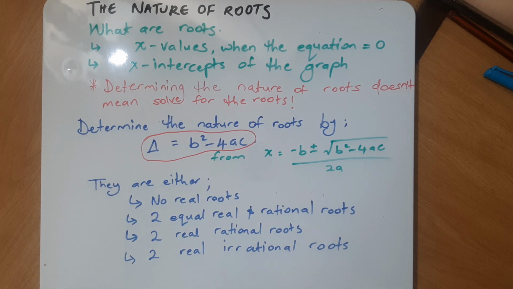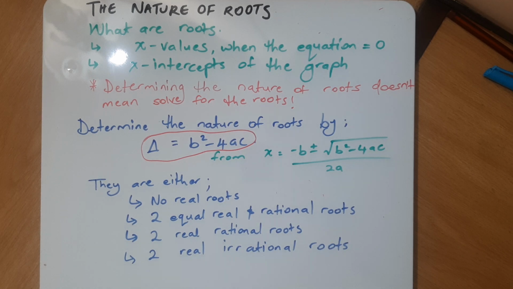Okay, so either you have no real roots, or you have 2 equal real and rational roots, or you can have 2 real rational roots that are not equal, or you can have 2 real irrational roots.